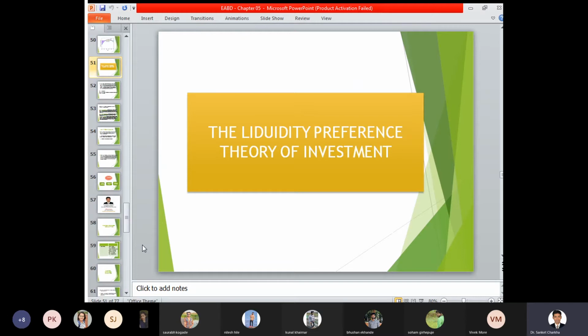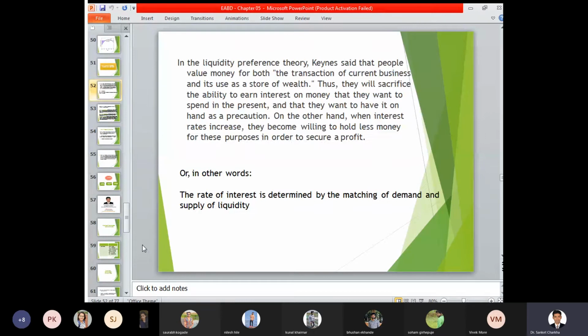Now today we are moving towards the next subunit, which is called the liquidity preference theory of investment. In the liquidity preference theory, Keynes said that people value money both for the transaction of current business and as a store of wealth. What is meant by liquidity in simple terms? Liquidity means the amount of liquid cash, or hard cash, available with an individual for either savings or expenditure purposes.